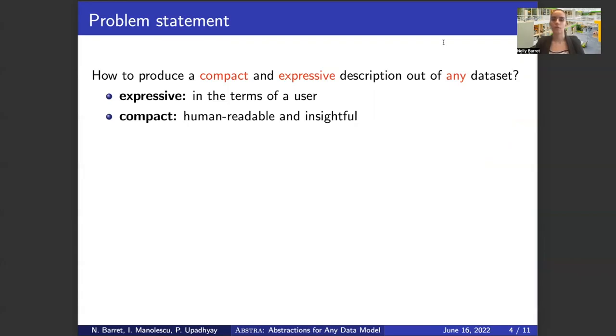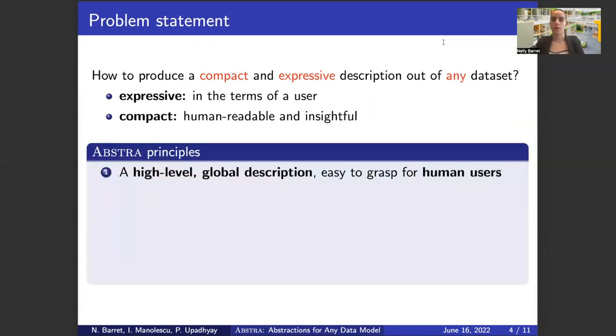In fact, we want our descriptions to be expressive so that any user can understand them, and compact to not overwhelm the user and show only the most interesting parts of the dataset. For that, we rely on three principles. First, we seek a high-level and global description of the data, which will be easy to grasp for human users. Next, we focus more on the data meaning than the data syntax.